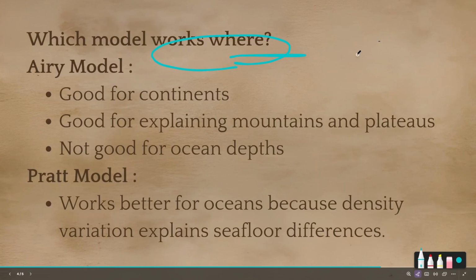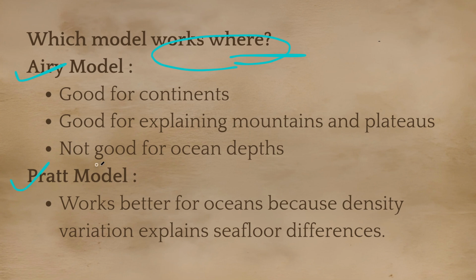Which model works where? That doesn't mean that Pratt's model is not good or Airy's model is not good or both models failed. No, they are good, they are useful at different places. Let's see how. Airy's model is good for continents, good for explaining mountains and plateaus, not good for ocean depths.